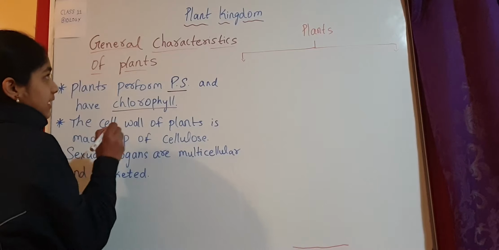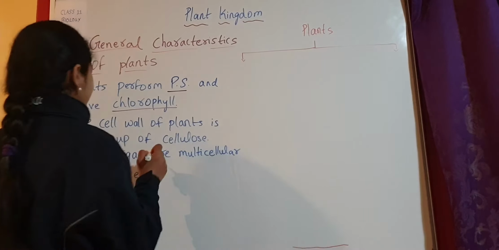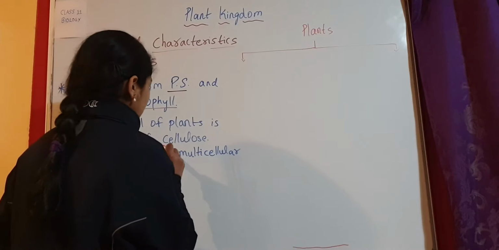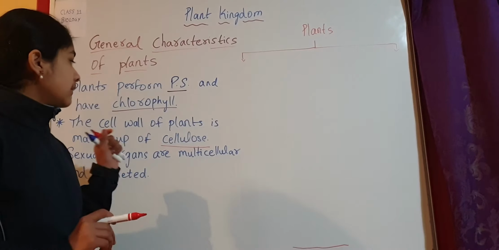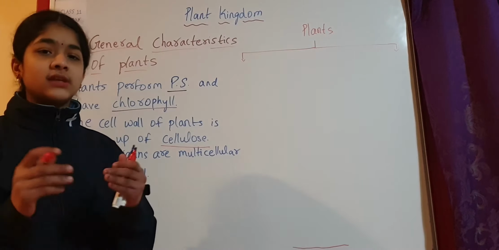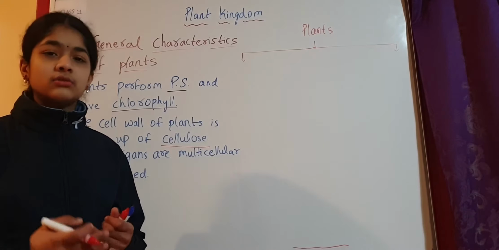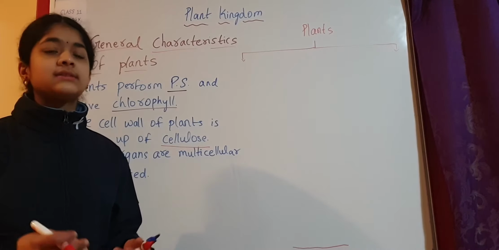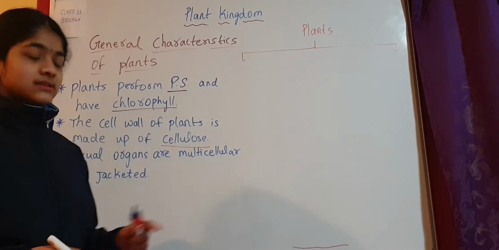Coming to the cell wall of the plant cells, the cell wall is made up of a substance called cellulose. Cellulose is a polysaccharide, it's a carbohydrate. It's also made up of some other substances like hemicellulose, mineral ions, water, etc. But the basic one is cellulose. This also we have looked at in the last class.